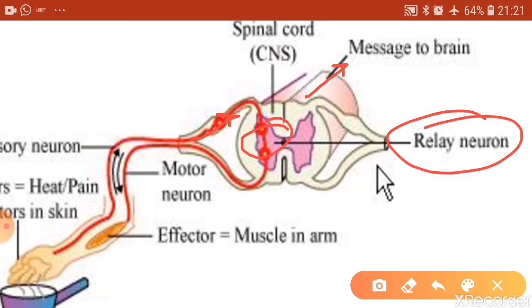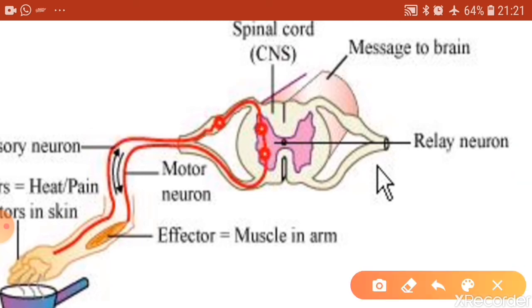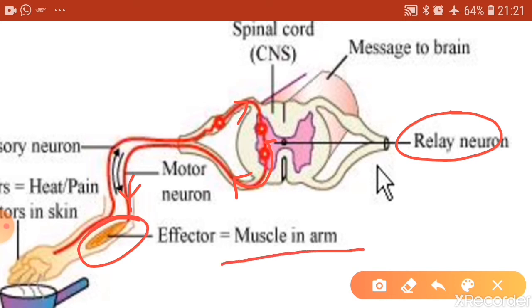The relay neurons pick the message from the sensory neuron and immediately, without any processing, send it to the motor neuron. The motor neuron then immediately takes this message to the effector organ, which in this example is a muscle of the arm. The moment the message reaches the effector organ, chemicals, as we have discussed, are released by the axon terminals.